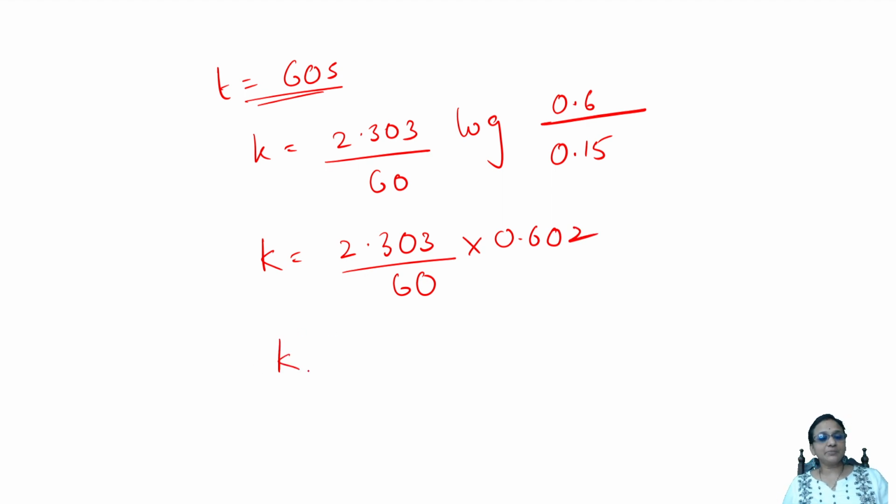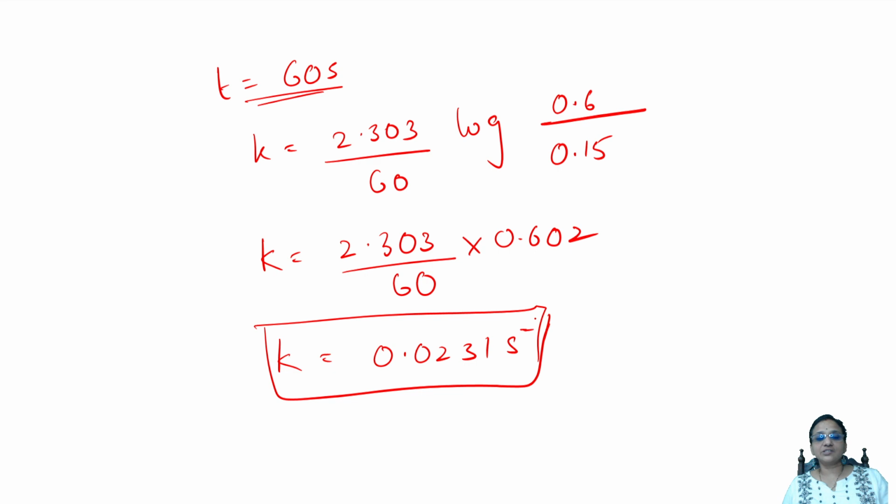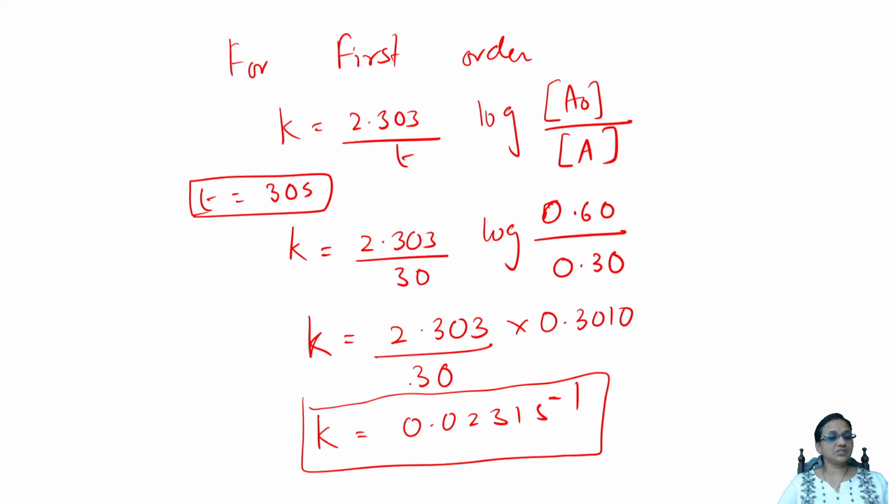So when I further simplify, I'll be getting an answer of 0.0231 per second. At 30 seconds you're getting 0.02 and at 60 seconds also you're getting 0.02. Because the time interval is 30 seconds, which is fixed, the rate constant value is the same both times.